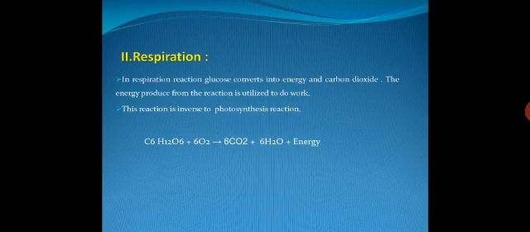Respiration is also a chemical reaction, in which glucose converts into energy and carbon dioxide. When glucose reacts with oxygen, it forms carbon dioxide, water and energy, and this energy is used for daily life activities and to do work.